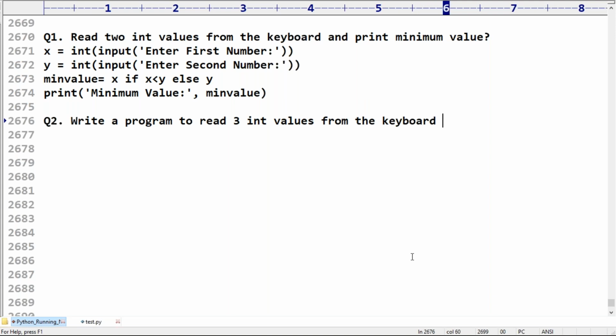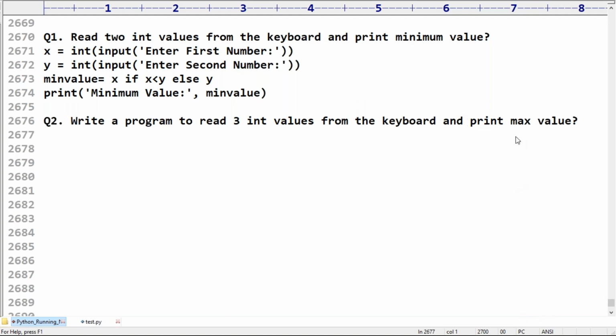Read 3 int values from the keyboard and print the max value. Okay, this is my requirement, right? And print the max value.